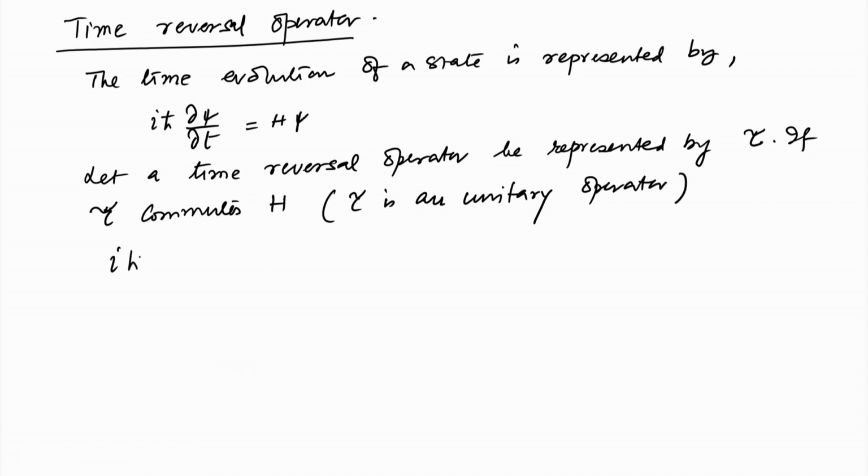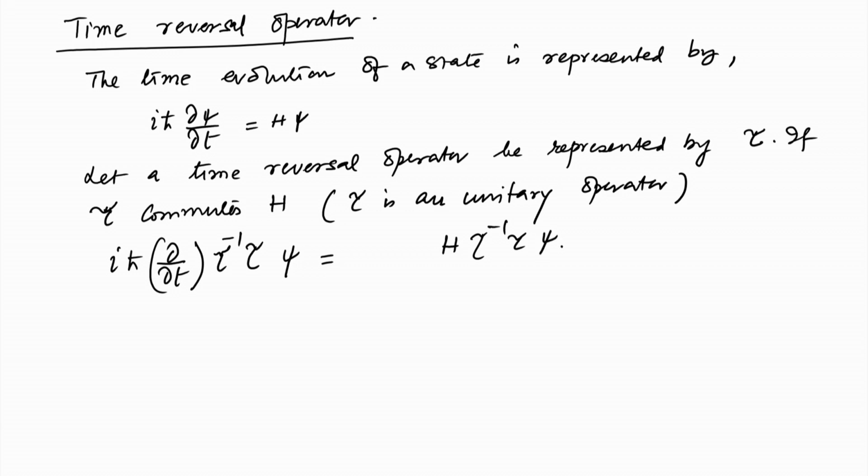So, i h cross del del t of tau inverse tau acting on psi equals tau H, it's H tau inverse tau psi.